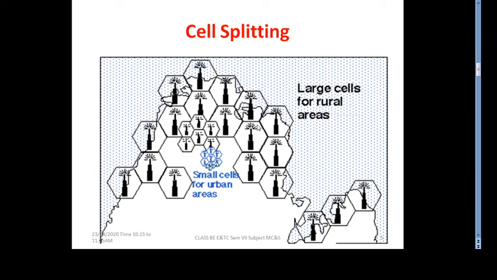We use small cells for urban areas, so in urban areas and metro cities this concept is used, where the population and demand are more. Large cells are mostly implemented where the demand of users is less, mostly in rural areas. So in this pictorial view, we can see the actual cell splitting.